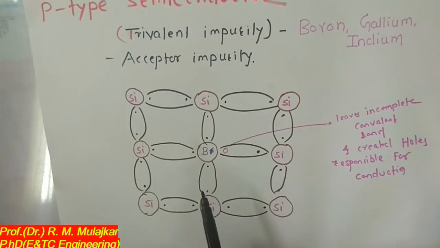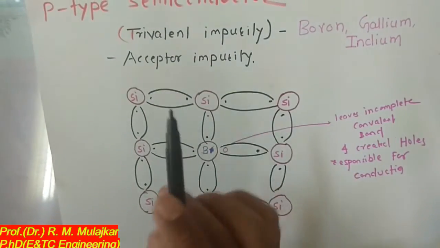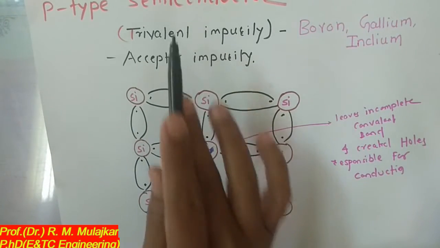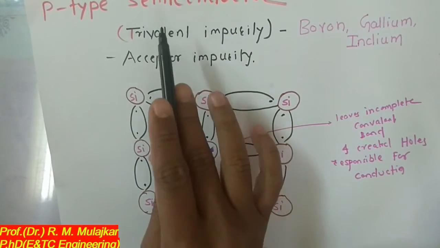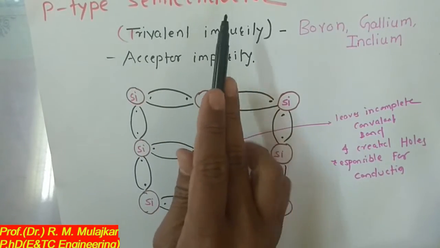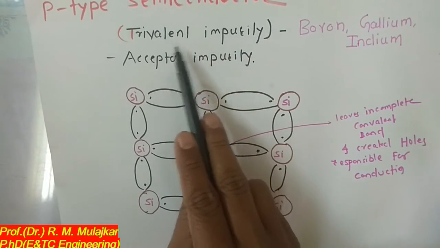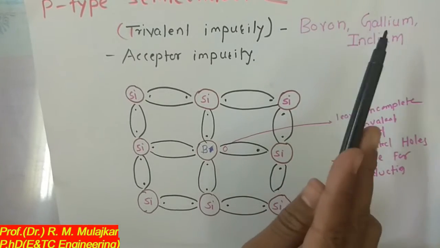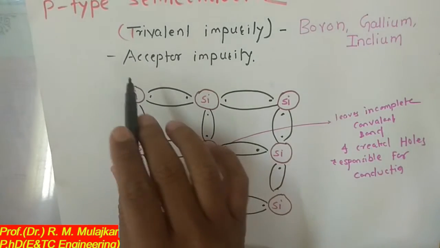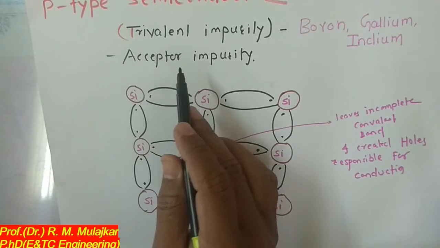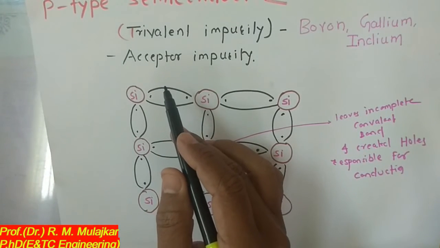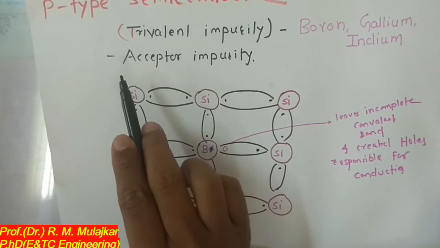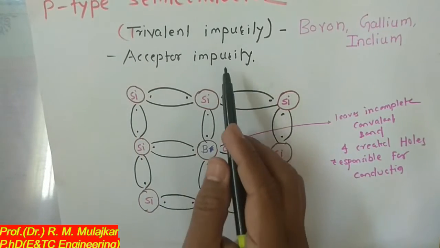Now we will see what a P-type semiconductor material is. When a trivalent impurity is added to the intrinsic semiconductor, the resulting semiconductor is called a P-type semiconductor. Examples of trivalent impurities are boron, gallium, indium. These impurities are called acceptor impurities. For an N-type semiconductor the impurity added is called a donor impurity, and for a P-type semiconductor the impurity added is called an acceptor impurity.